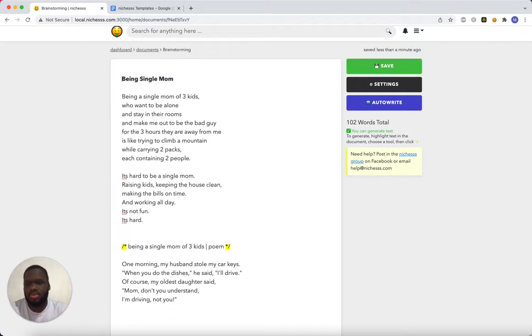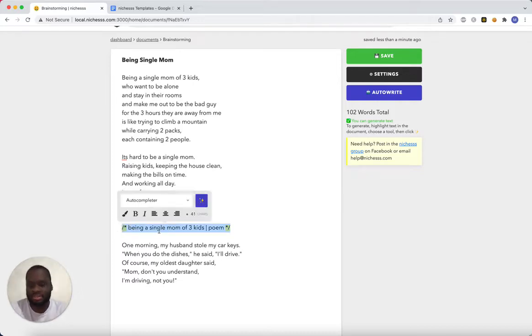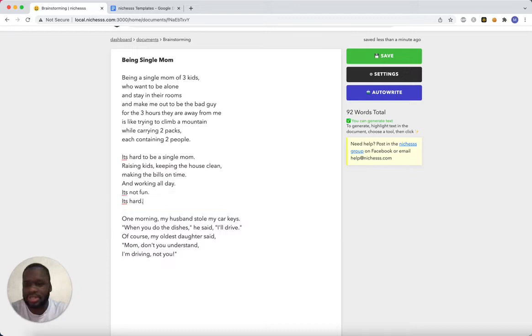Let's see here, my poem is almost done. This is a little strange, but I'm not going to change it for the purposes of keeping things short. So there's my first draft of the being a single mom poem. One morning, my ex-husband stole my car keys.